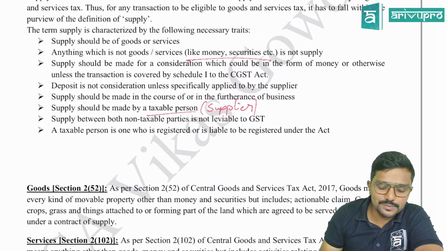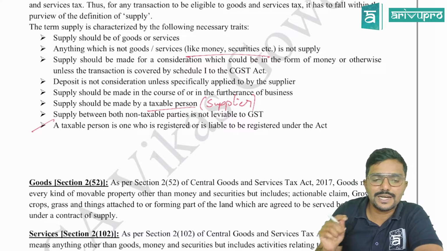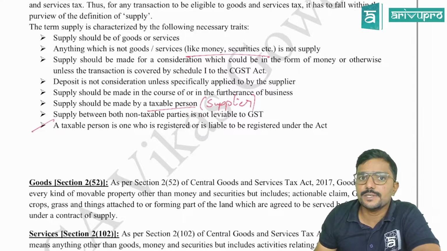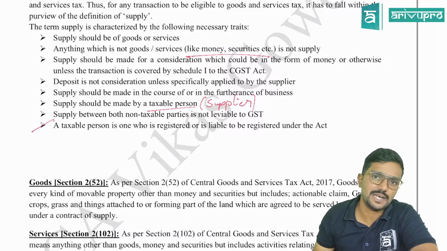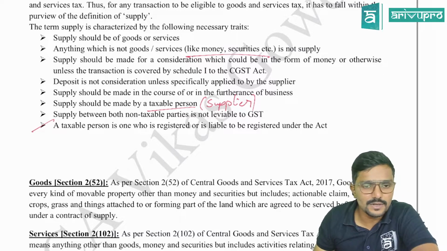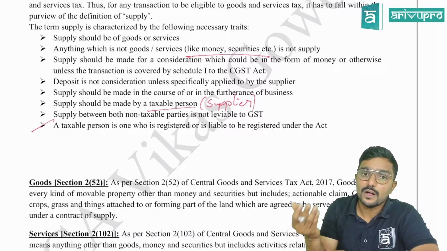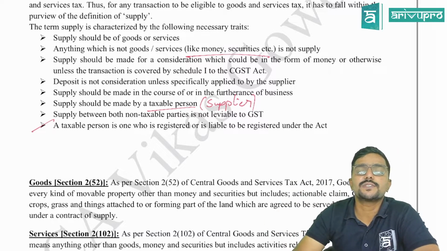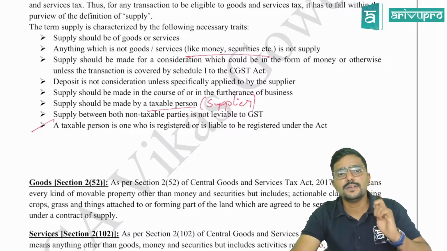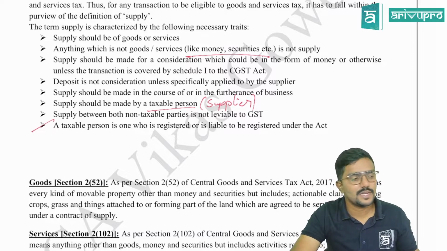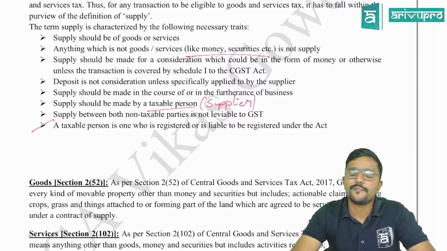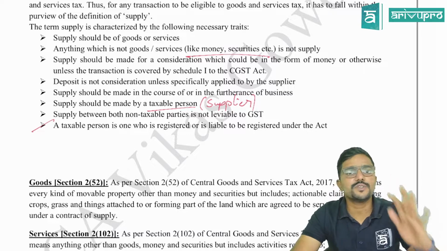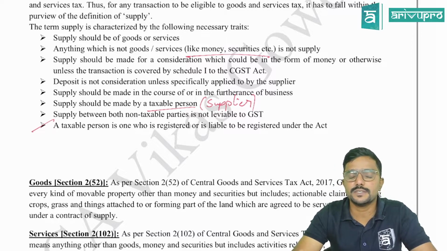So in the last point I have also mentioned who is a taxable person. A taxable person is one who is registered or is liable to be registered under the Act. Under the Act means the CGST Act or GST Act. Clear? So a person who is registered or who is liable to get registered is called a taxable person. For example, sir, I am registered under GST. Now I am supplying anything. So is it a supply by a taxable person? Yes. Fine. Now, sir, I was supposed to get registered under GST. Who should get registered under GST and all?